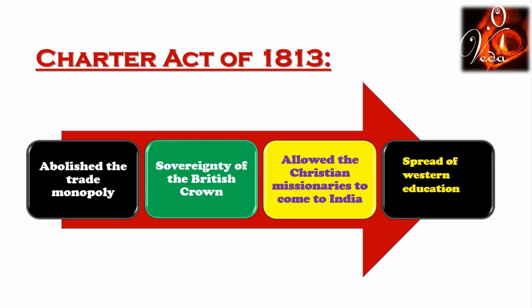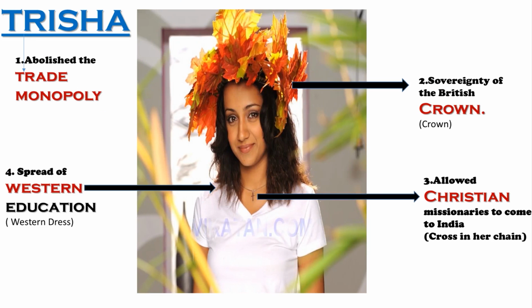So to keep all the features in your mind forever, I have made a tip. Just look at this picture. This is South Indian actress Trisha. I hope you all know. The first 2 letters of her name will help you remember the abolition of trade monopoly. What is she wearing? A western dress, right? So, spread of Western education.